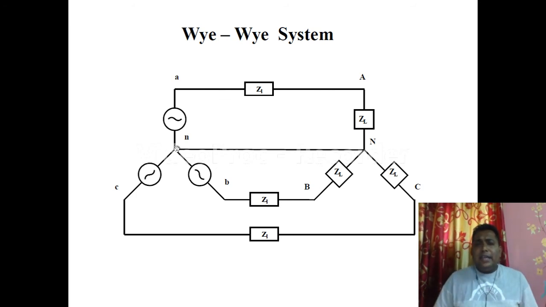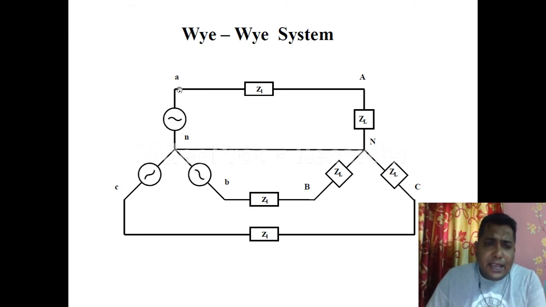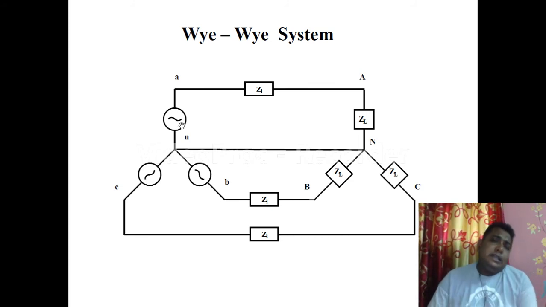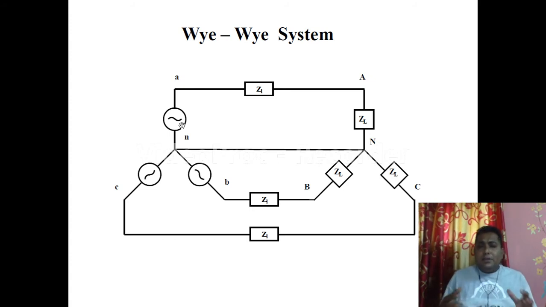Now just think, if between this A phase and the neutral we connect a voltmeter, we will find some voltage showing there. Now can we connect a voltmeter between this A terminal and this B terminal? Yes, if we connect we will get some reading, that is the voltage, but those two voltages are not equal. Now see what I am telling you, this is phase A and this is the neutral line.